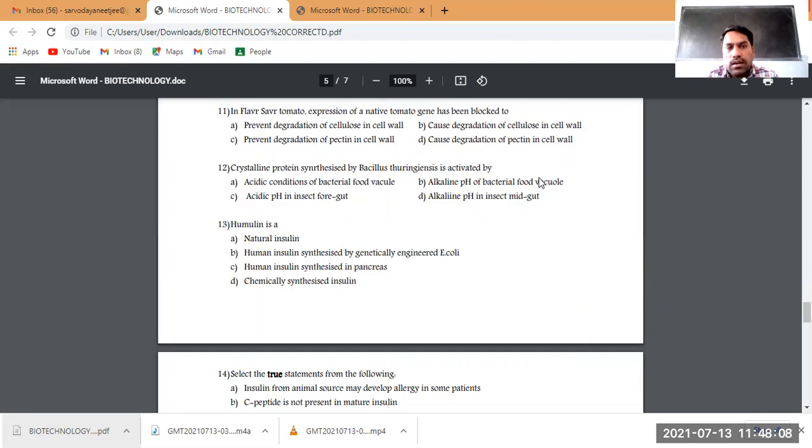If we prevent the pectin degradation in the cell wall of the tomato, eventually that prolongs the natural state, as even the shelf life.